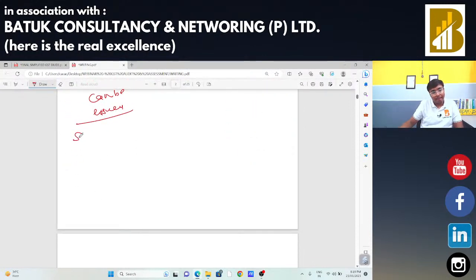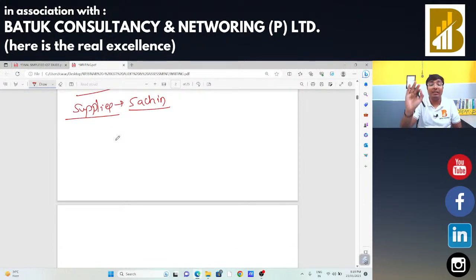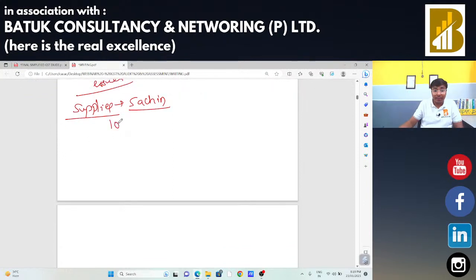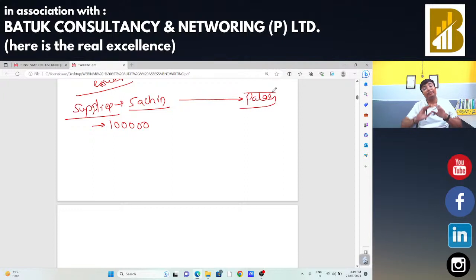Suppose I am a supplier. I am going to book a sale of 1 lakh rupees. I am going to make that supply to Mr. Palash. In that case, I told Palash, if you are going to sell a specified limit of that product, in that case, I am going to provide a discount of 10%.